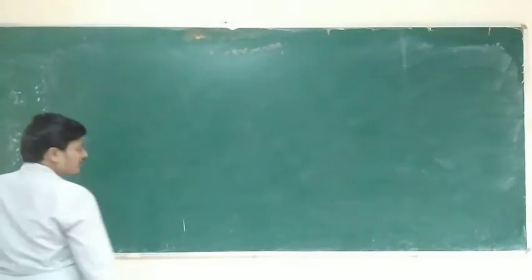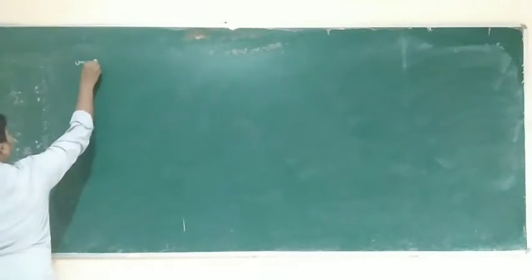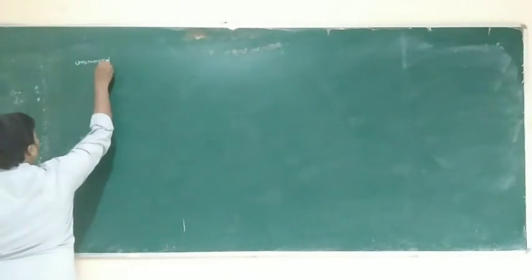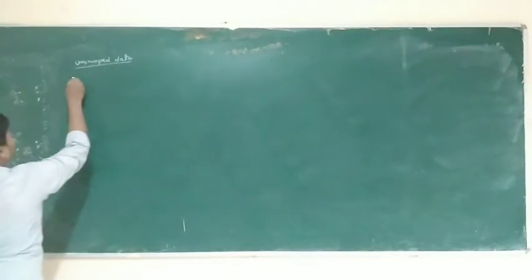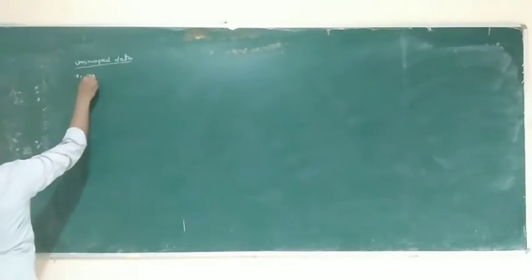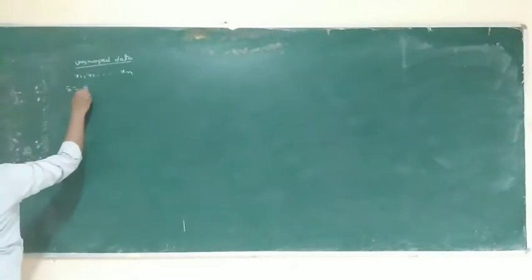Ungrouped data means x1, x2 and so on up to xn. What is the x bar formula?